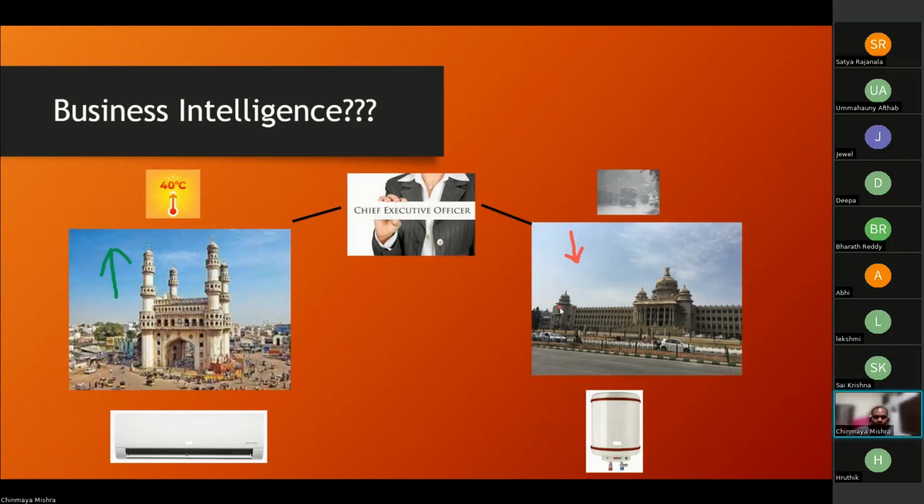Like I said, I'm the CEO, or you're the CEO, and I have a team of BI developers or data analysts. They showed me a Power BI dashboard, where I got to know that the sales is high for Hyderabad, but low for Bangalore. Now I asked my data analyst, hey, do you know the reason? What could be the reason why people in this particular city, Bangalore, are not opting for more air conditioners?